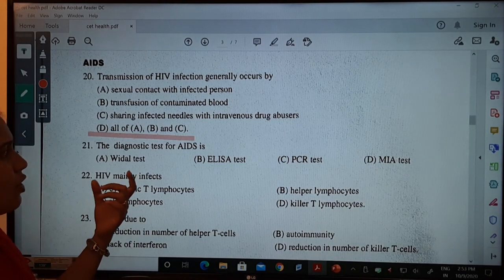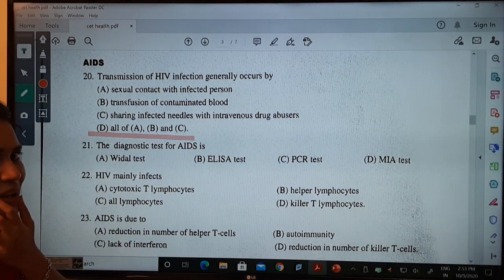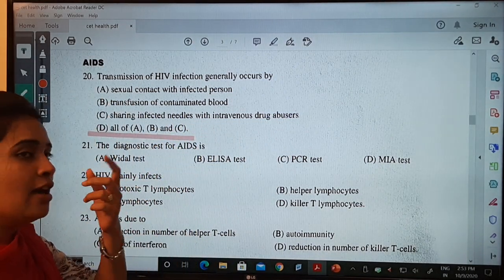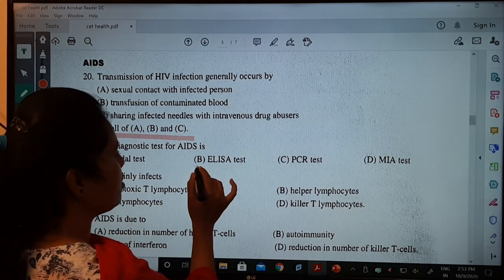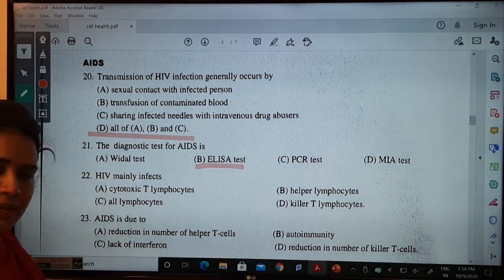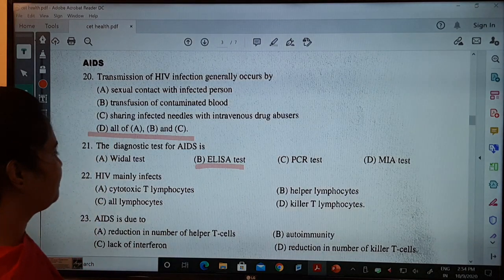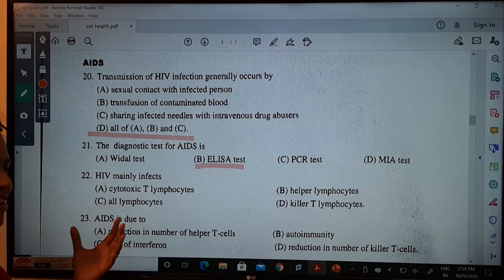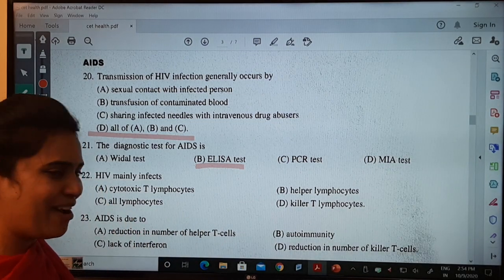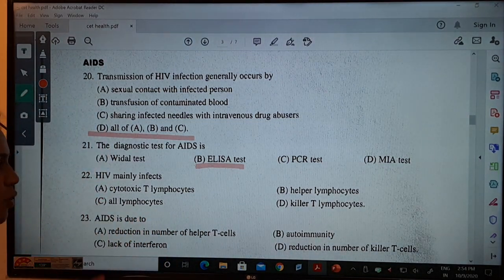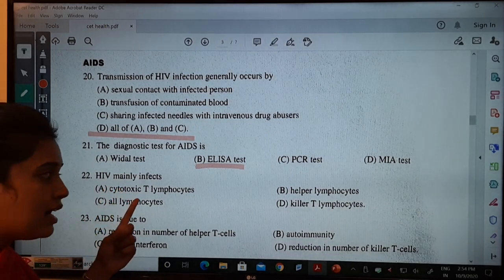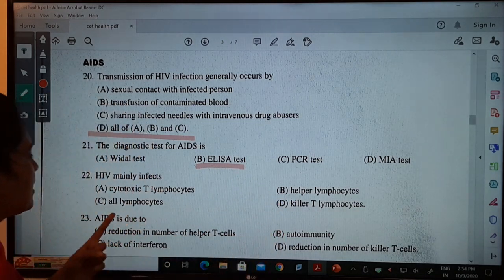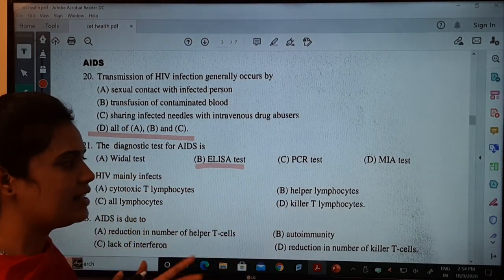Next one. The diagnostic test for AIDS is, how can we diagnose whether a person is HIV positive or negative? With the help of the ELISA test. I already told you, enzyme linked immunosorbent assay. HIV mainly infects what type of cells? I already told you. Is it killer T cells, also called toxic T cells, or helper T cells, or all the lymphocytes?